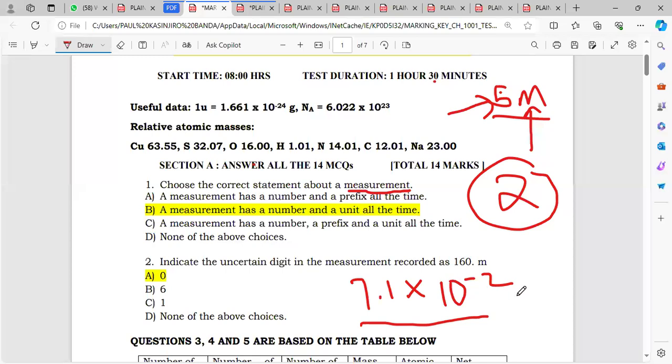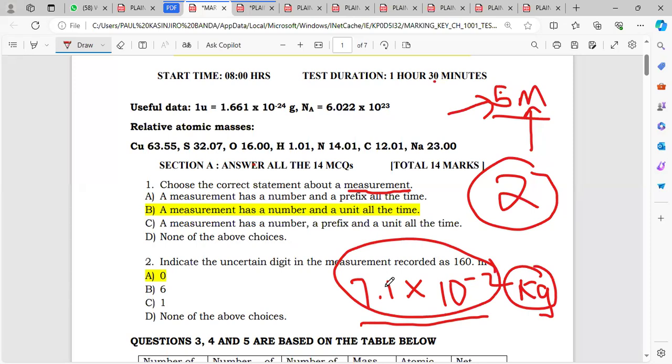But immediately you add, let's say, kgs, you would have a number with a unit. This number is indicating how much of these kgs we have, so it becomes a measurement. A measurement always has to have a number and a unit all the time.